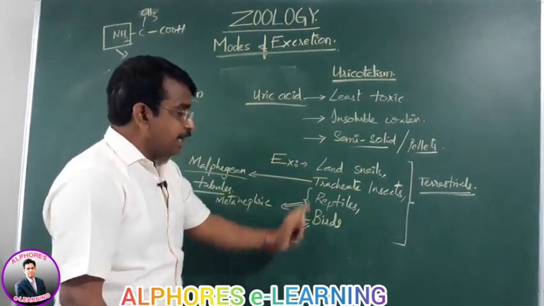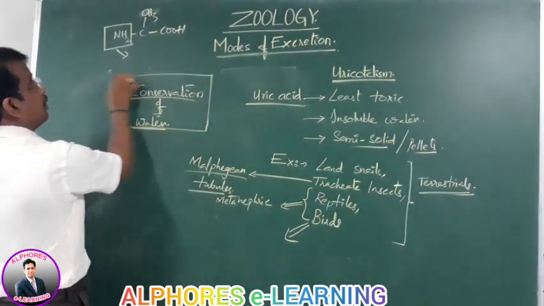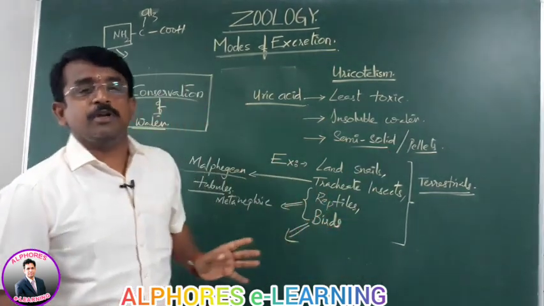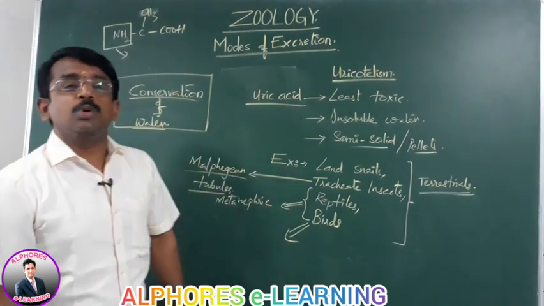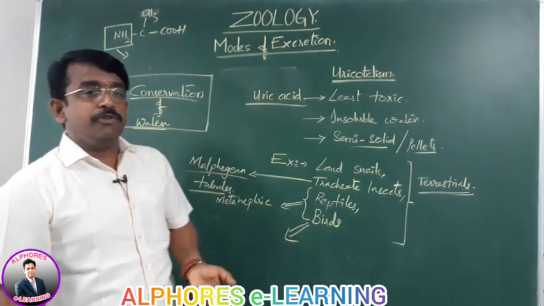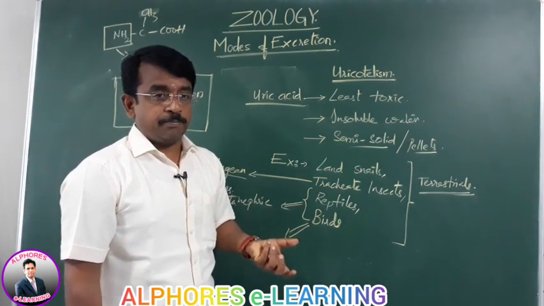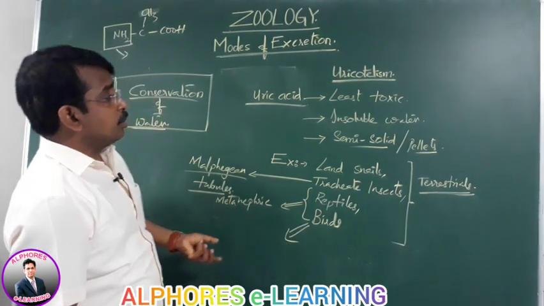The remaining adaptations are all about conservation of water. Conservation of water is necessary for the terrestrial animal. That made them lead to uricotelism, which we discuss as one of the adaptations.